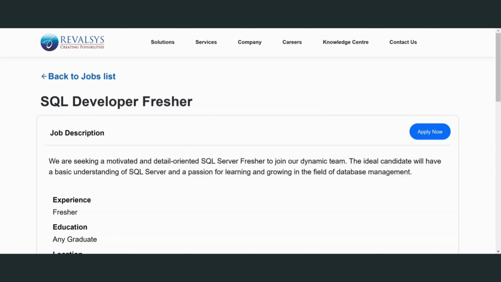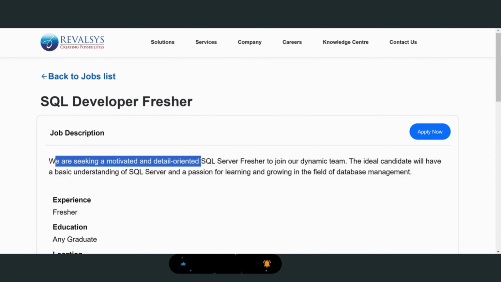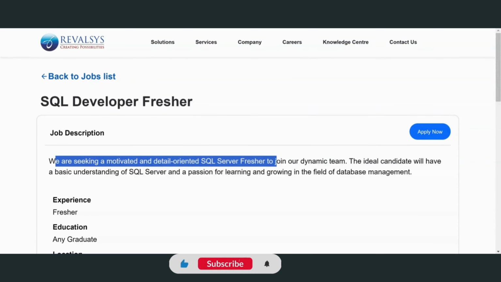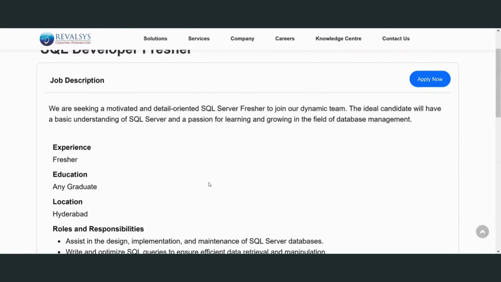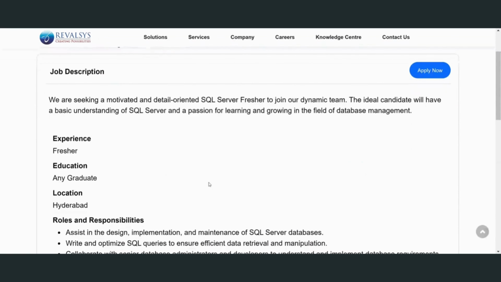So coming to this role, it is the SQL developer fresher. The job description says they are looking for a motivated and detail-oriented SQL developer fresher to join their dynamic team. The ideal candidate will have a basic understanding of SQL Server and a passion for learning and growing in the field of database management systems. So, freshers, I can explore their application process and deadline.